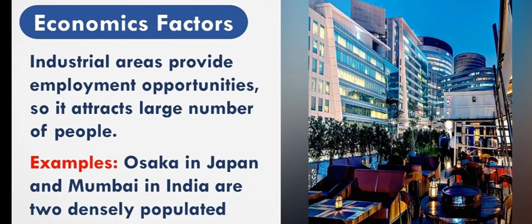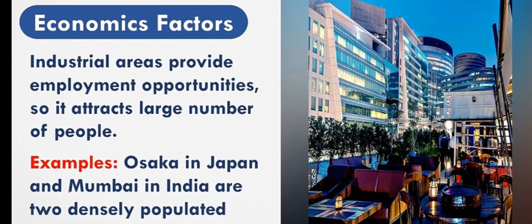And the fourth one is the economic factor. This is a very important factor for young people, because after finishing your studies, everyone wants to get a good job, right? So if you want to get a good job, you need to be in the right place. If you are staying in a village and want to work in IT, is it possible? No. So you need to stay in particular places like Chennai, Bangalore, or somewhere else to work. That is the best employment opportunity area, so people are attracted towards it.